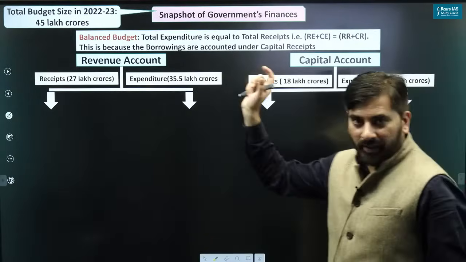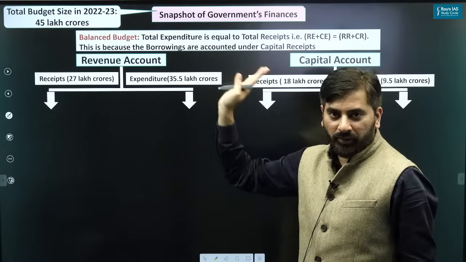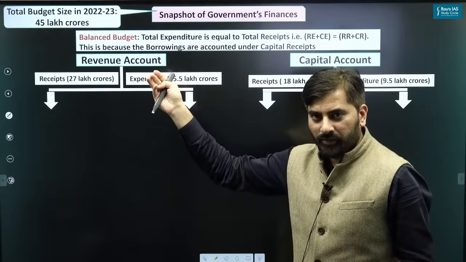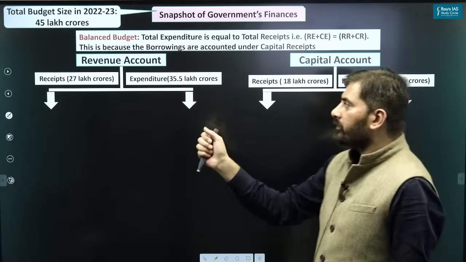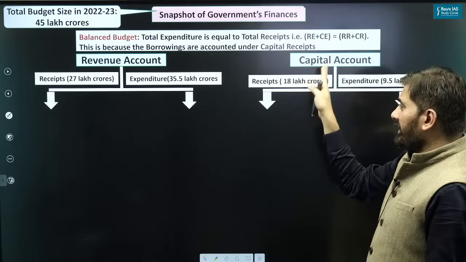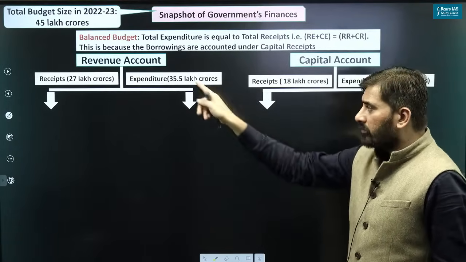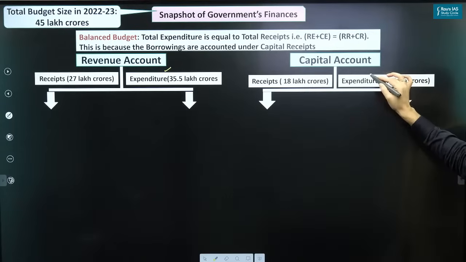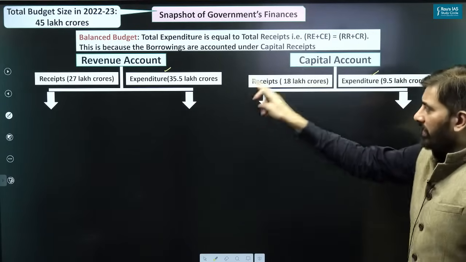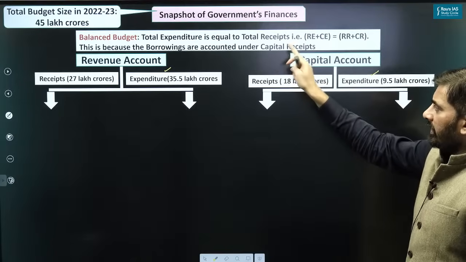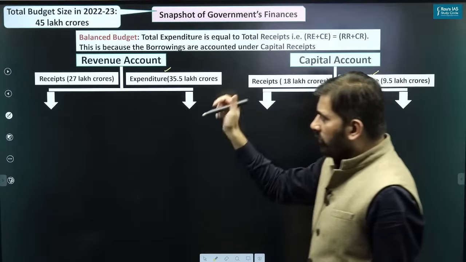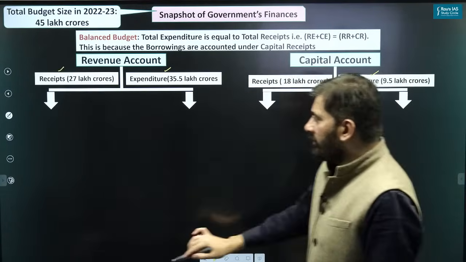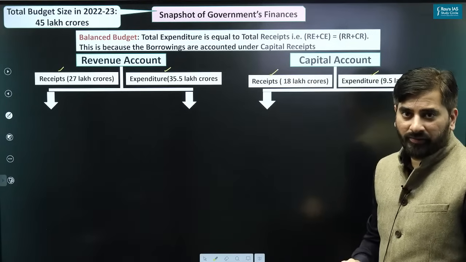The budget in India, it is said to be balanced budget. Why is it a balanced budget? The reason is very simple. The total expenditure of the government, total expenditure means revenue expenditure as well as the capital expenditure, is equal to total receipts. What are the total receipts? Revenue receipts plus capital receipts.